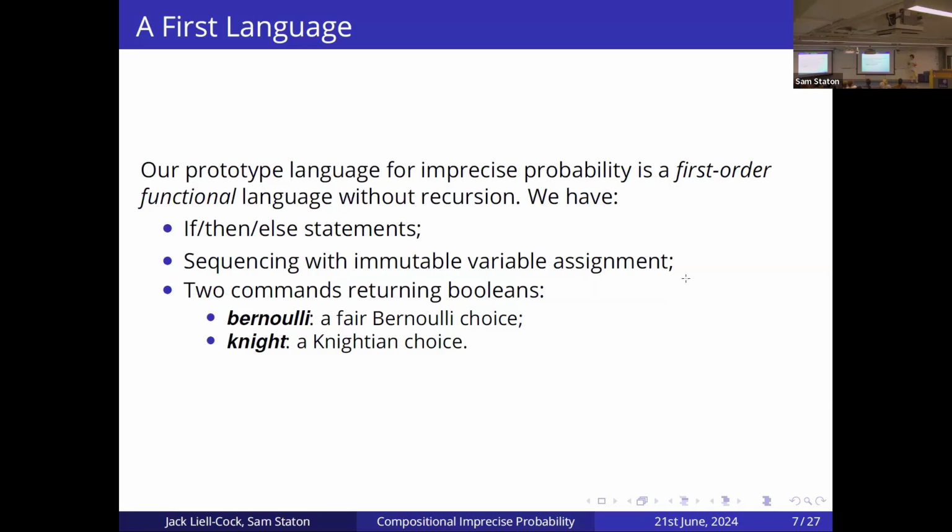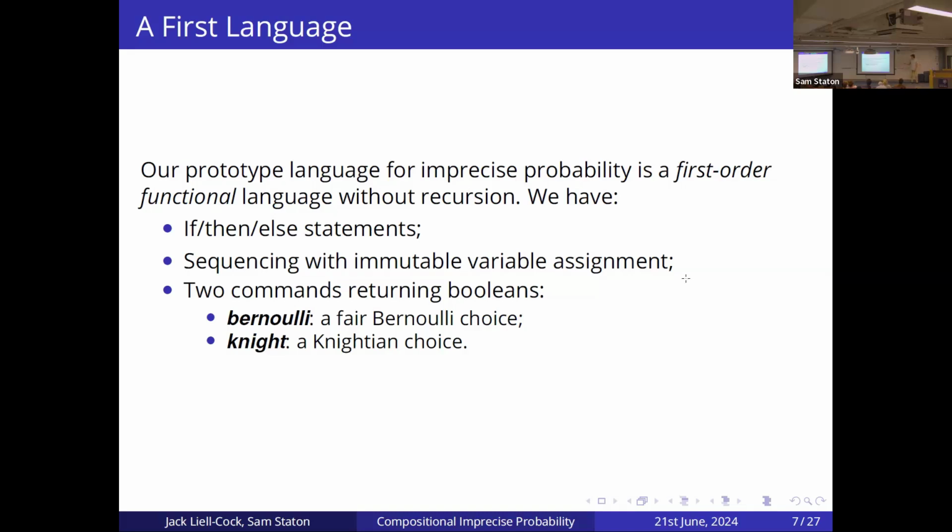The first command is a command Bernoulli, where we can think of that as a fair Bernoulli trial. So we're given a coin with heads up with true on one side and false on the other, and it's got a 50% chance of either one occurring. And when we call this Bernoulli command, we flip the coin and we get a Boolean value.